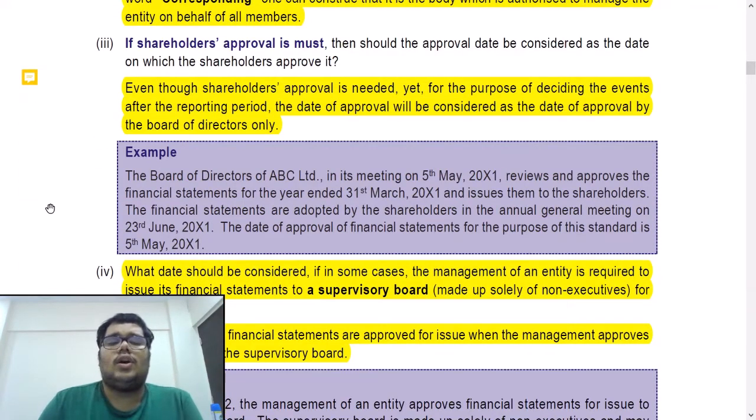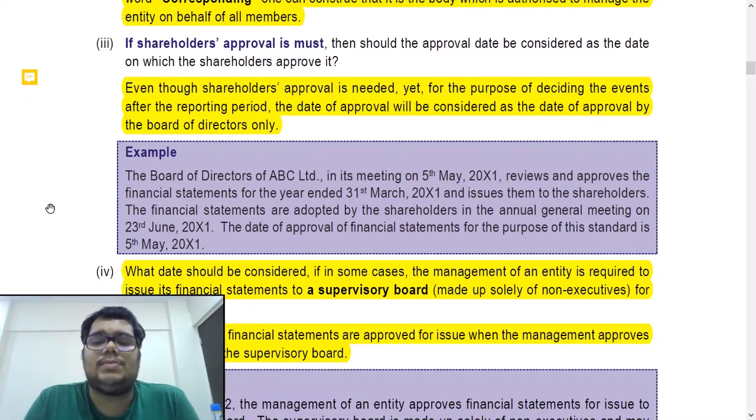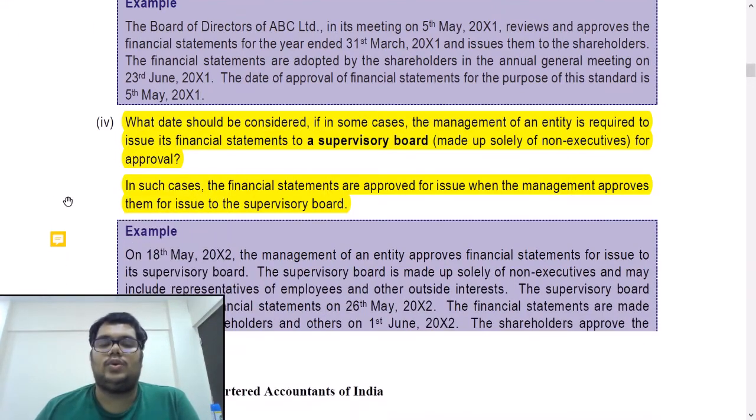Next, what date should be considered if in some cases the management of an entity is required to issue its financial statements to a supervisory board made up solely of non-executives for approval? Non-executives is basically independent directors. So let us say we have to first approve the financial statements and then give them to a supervisory board. In this case, the date of approval will be the date when the management has issued the financial statements to the supervisory board for its approval. That is the date when we will consider that the financial statements are approved.